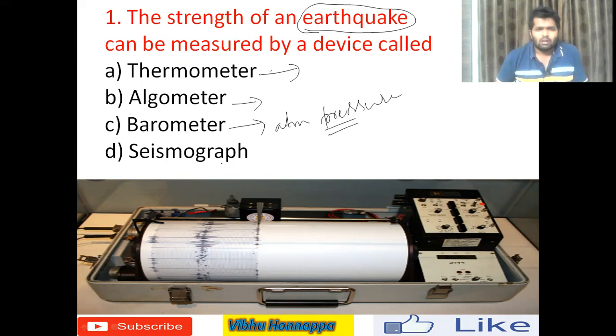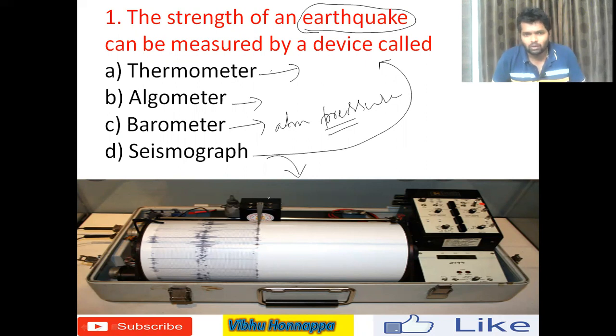Option D, seismograph, is a device used to measure the intensity or strength of the earthquake. I have attached an image here, and you might have seen these instruments in English movies. So the right answer is seismograph, an instrument used to measure earthquakes.